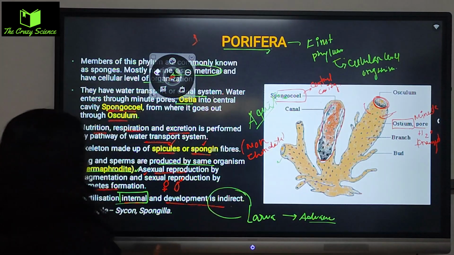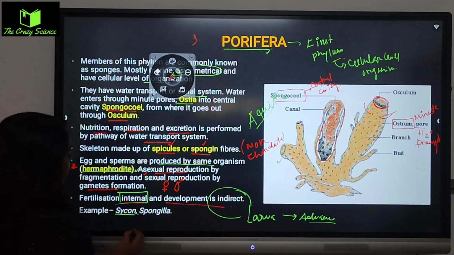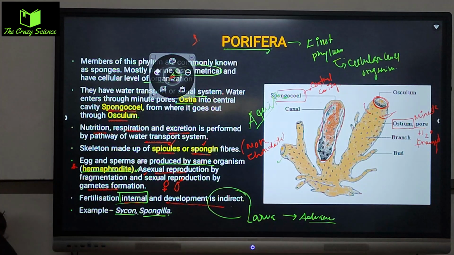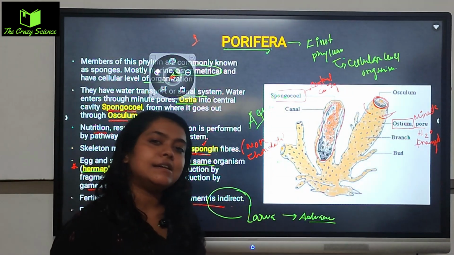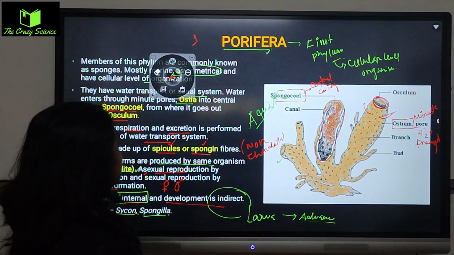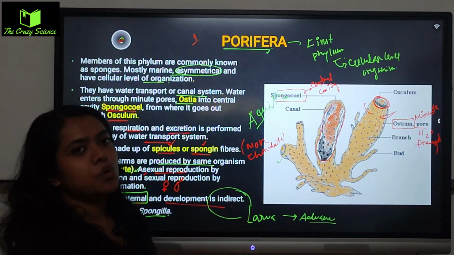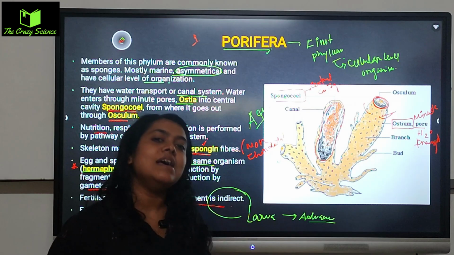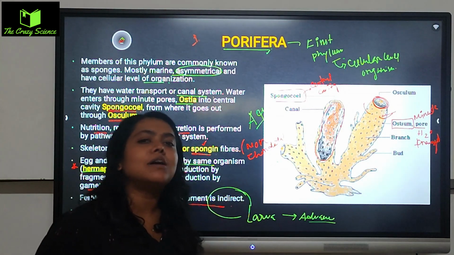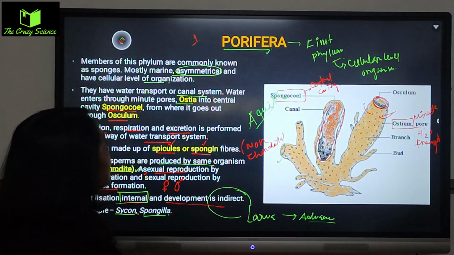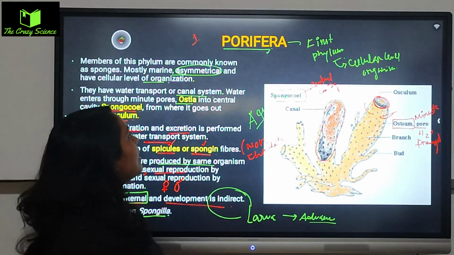So সেই জিনিসগুলো হয়, and examples I have put are Sycon and Spongilla. These two examples are also mentioned in the NCERT, ঠিক আছে? So these were the basic features of the Porifera, where it is totally sponges. এই ফ্যামিলির যারা থাকবে এই পার্টিকুলার ফাইলামে যতগুলো অর্গানিজমস দেখতে পাবে সবকটা অর্গানিজমসকে আমরা একসাথে স্পঞ্জেস বলি।